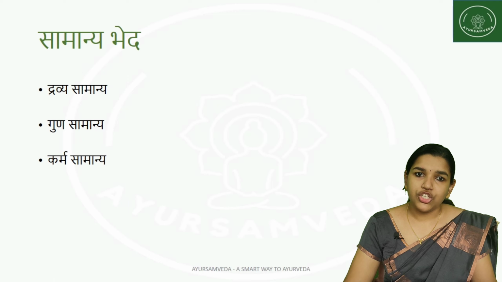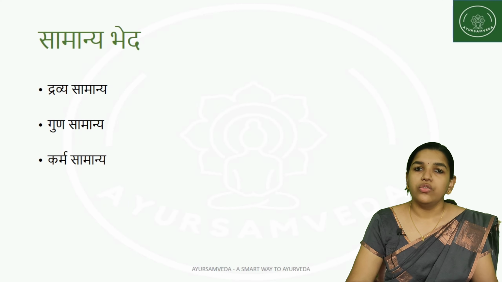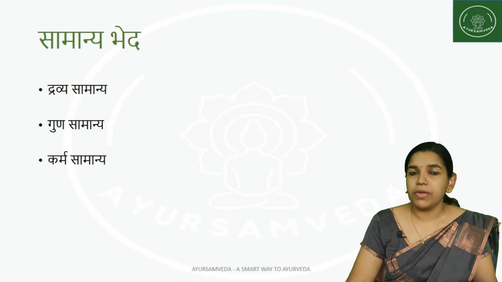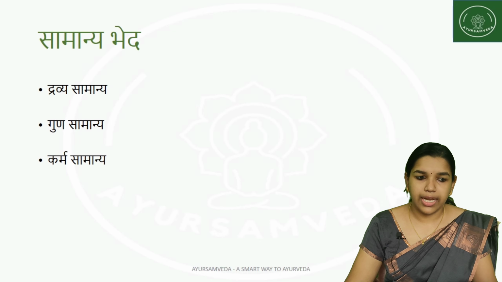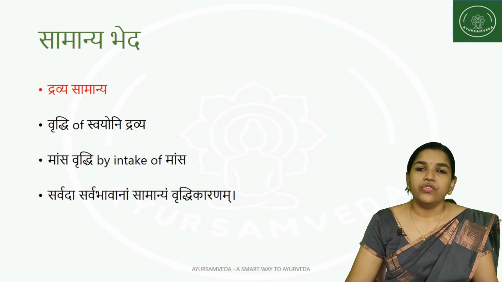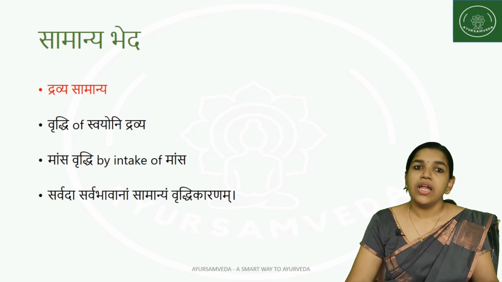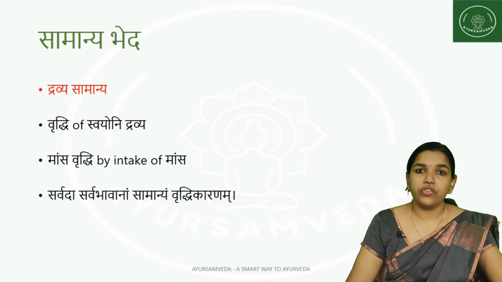One type of classification we can do is Dravya Samanya, Guna Samanya and Karma Samanya. Wherever this Samanya is present in Dravya, Guna and Karma, based on that we can classify it into three: Dravya, Guna and Karma Samanya. Dravya Samanya means vriddhi of the Swayoni Dravyas is happening. That is, based on the same type of Dravya, the vriddhi is happening. Because of the similarity in Dravya, the same substances are being administered, we can increase that particular substance.